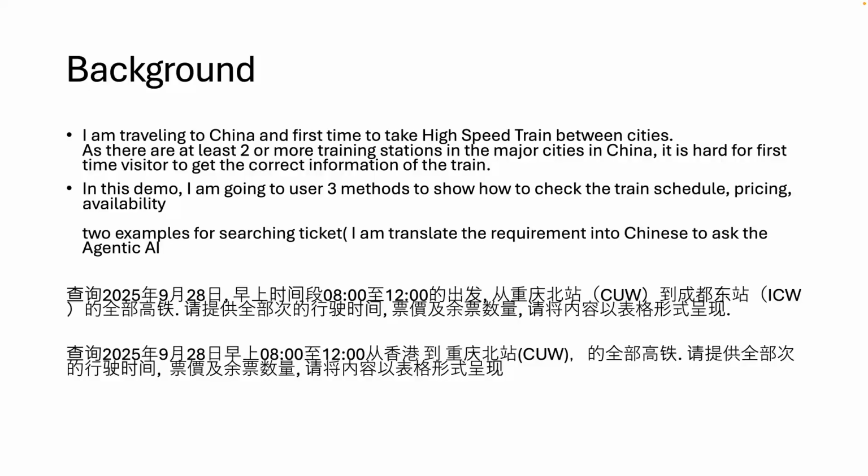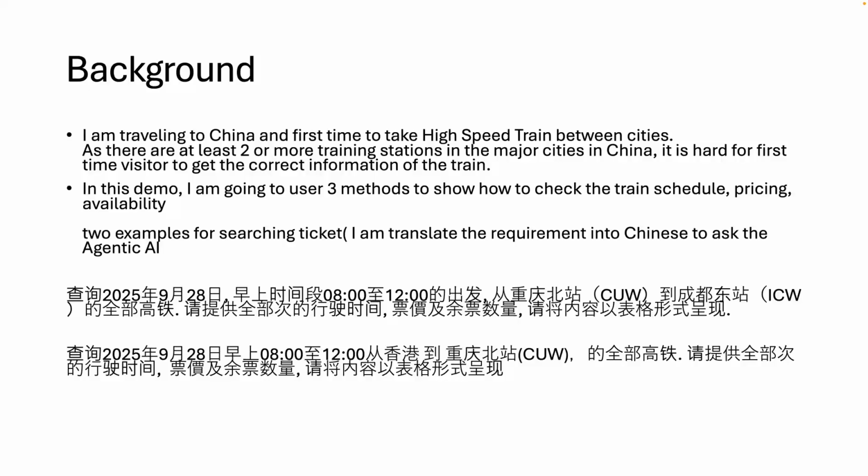So in this demo later, I will show you by three different methods. I presented two questions for upcoming Sunday, the 28th of September, and also in the morning. I want to see if I want to go from Chongqing Bei, Bei means North Station, to the Chengdu East Station. So what will be those training schedule, pricing, and availability information.